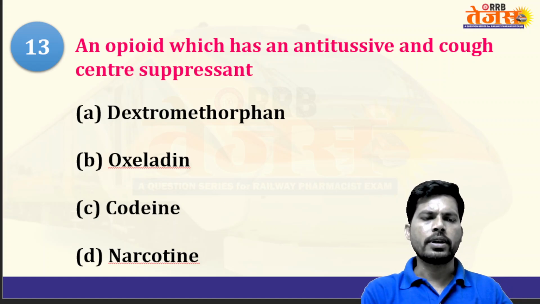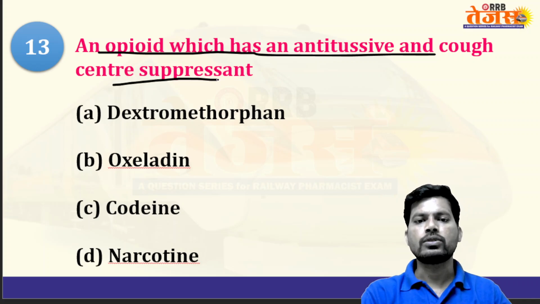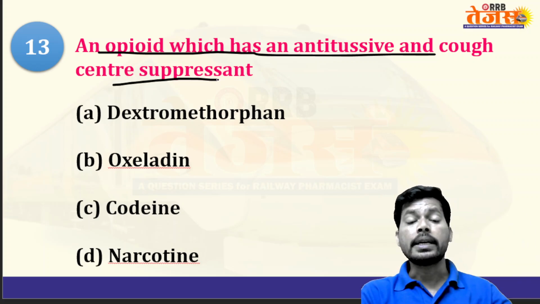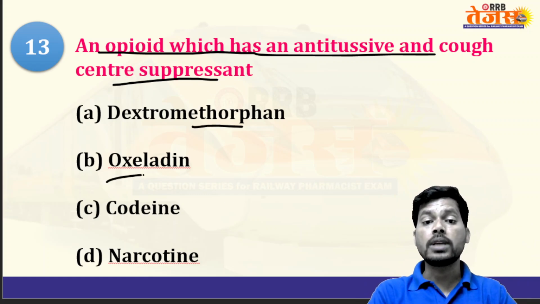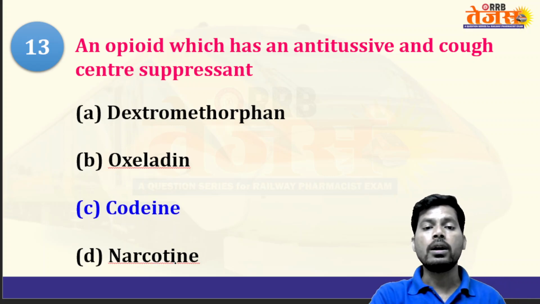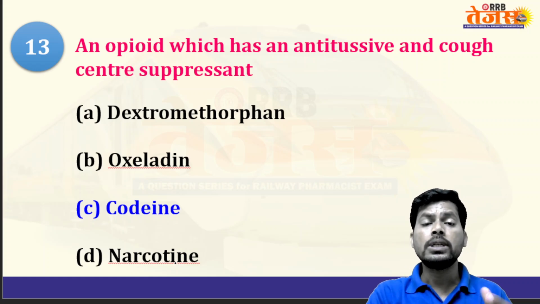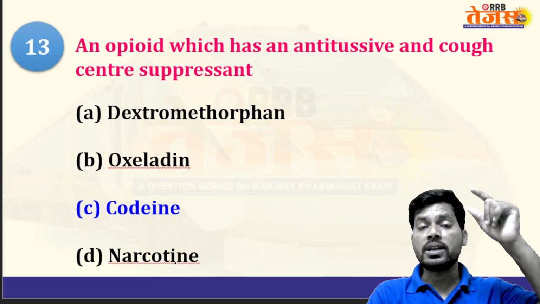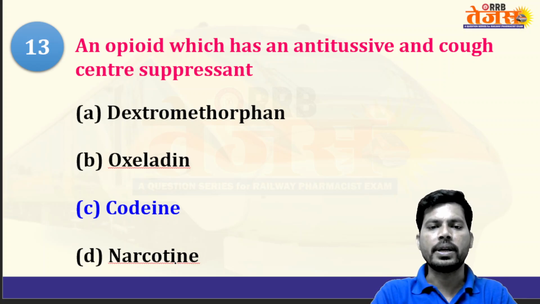So the next question: an opioid which is an antitussive, a cough center suppressant. That is an opioid derivative and it can directly suppress the cough center. Dextromethorphan, oxycodone, codeine, narcotin. So the answer will be codeine. Codeine phosphate, codeine in the form of phosphate, is used as an antitussive. Codeine directly suppresses the cough center in the CNS and decreases dry cough in the periphery.